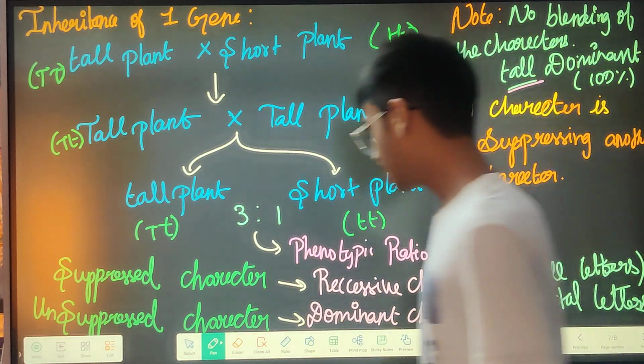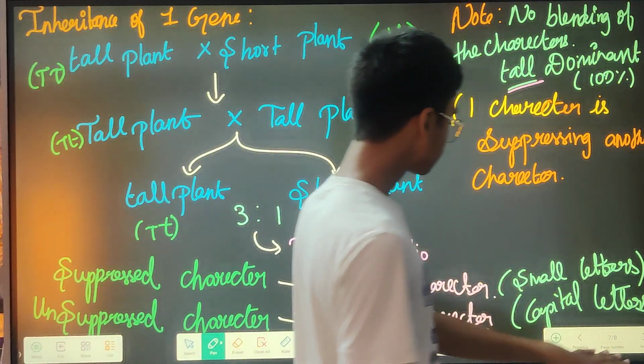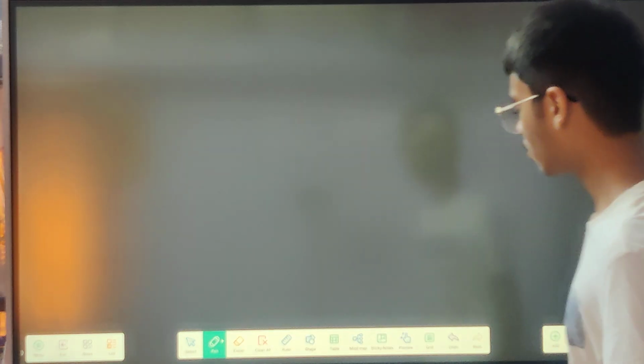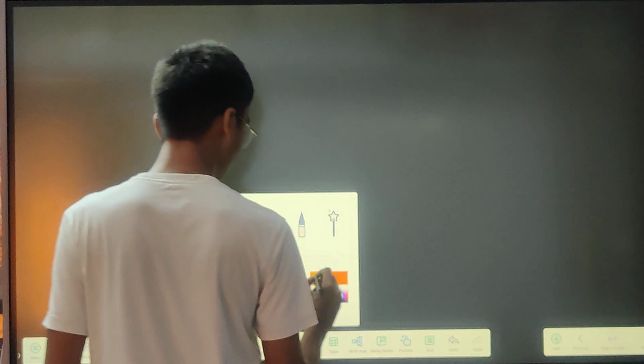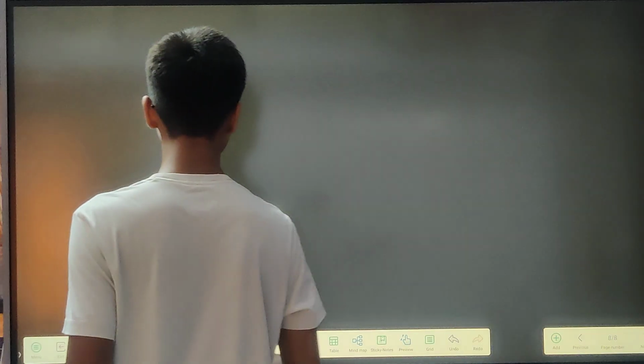And then, after this, now coming to the genotypic and then the monohybrid. By the way, wait, I will just give you a good monohybrid cross.